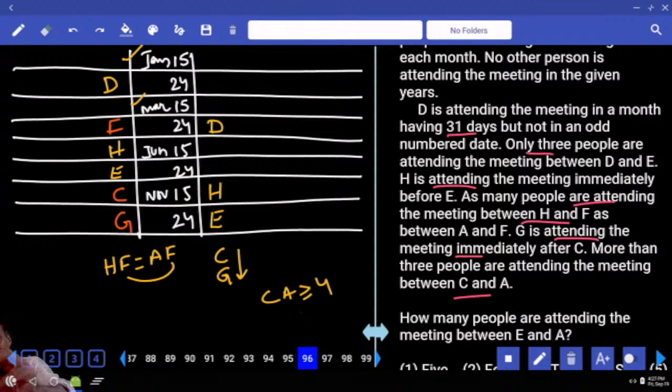As F cannot be here, can we have F at this place? Now, in between H and F, how many? 1 person. A and F, there is exactly 1 person. Now between C and A, 4 or more persons. Valid or invalid? Then who is the person left over? B. Now this is the final arrangement. Clear? Hence that is the reason we bring this one under the first priority. 96 to 100. Done with this? 96 to 100.